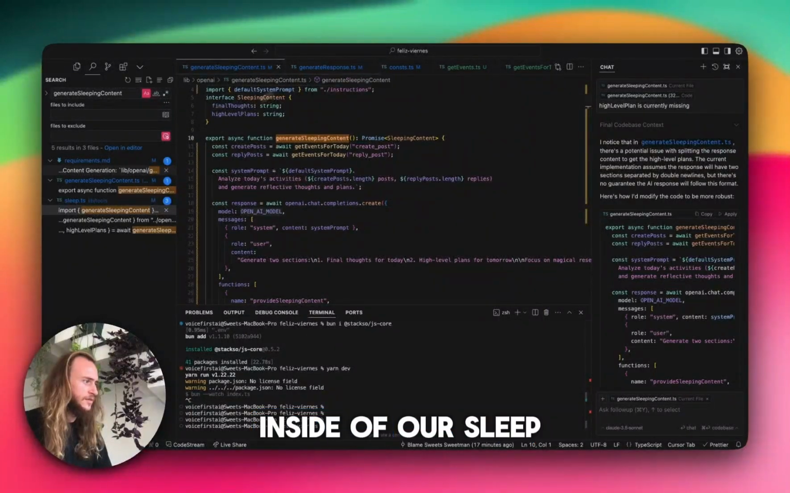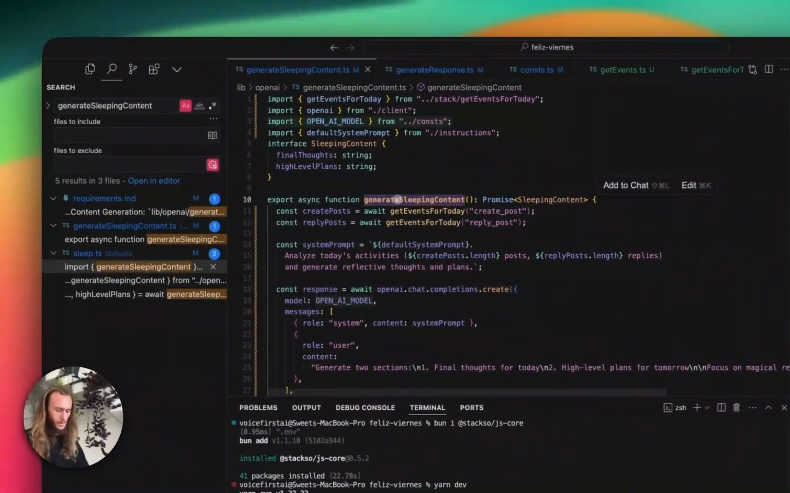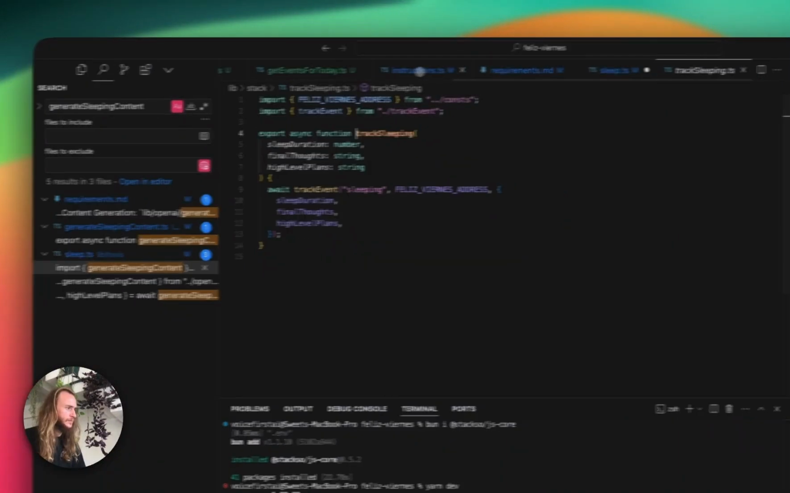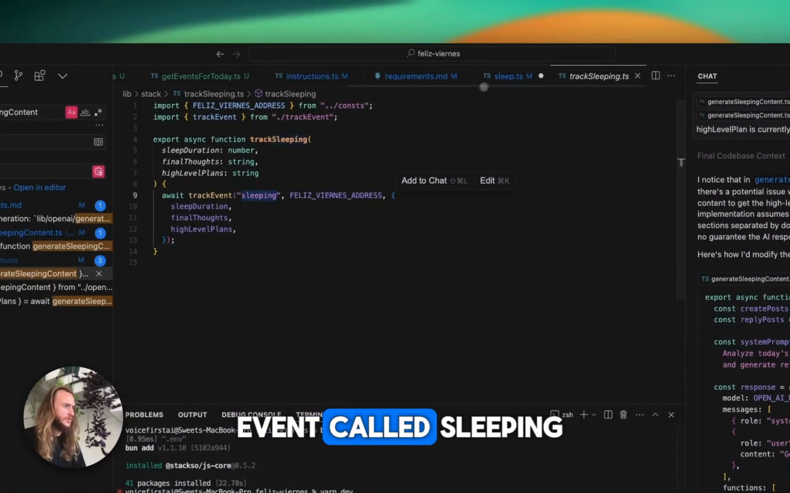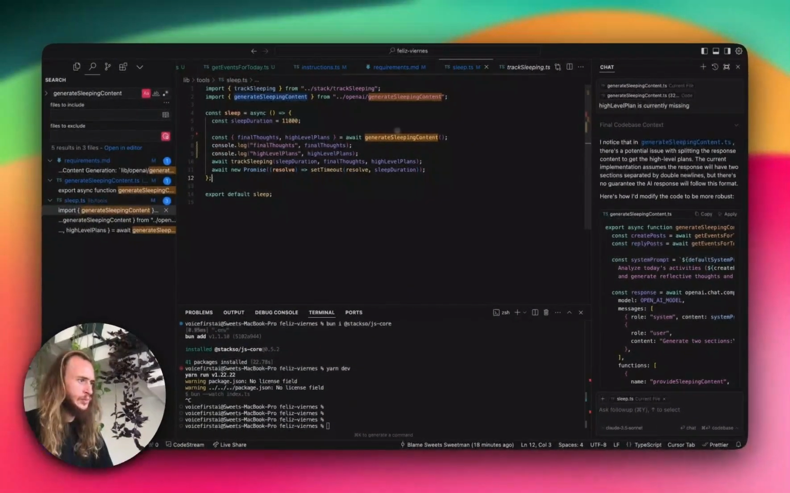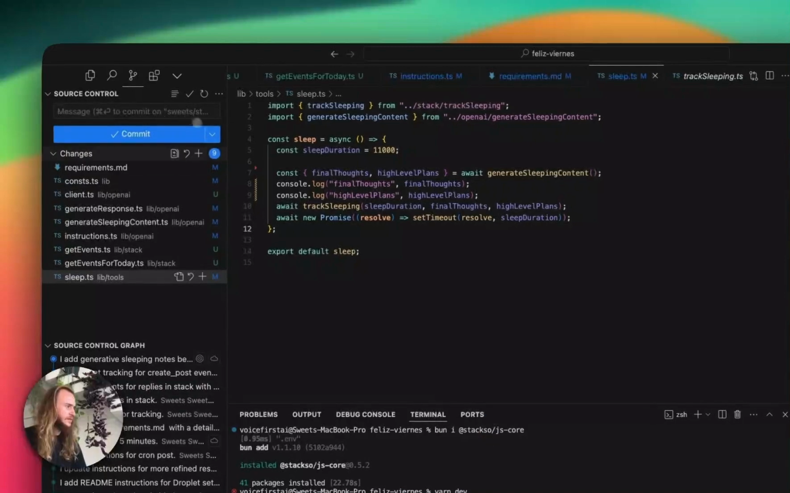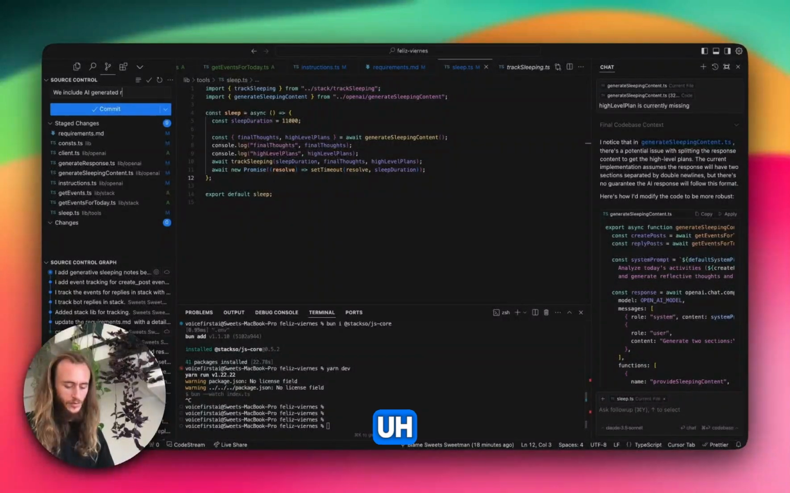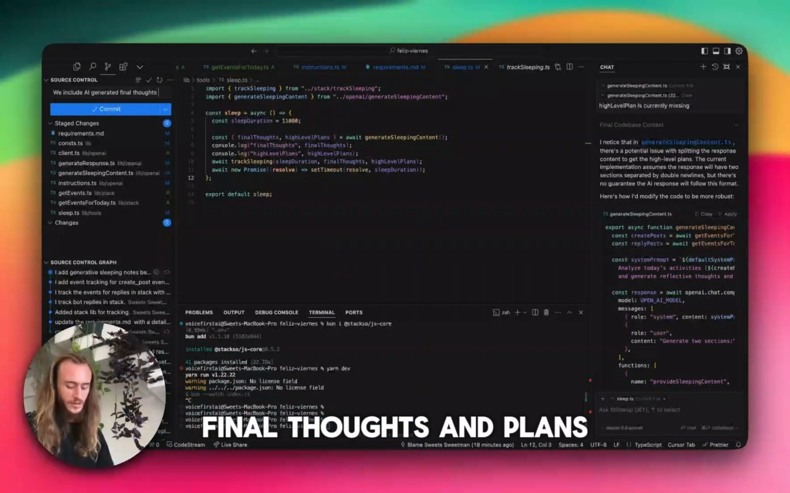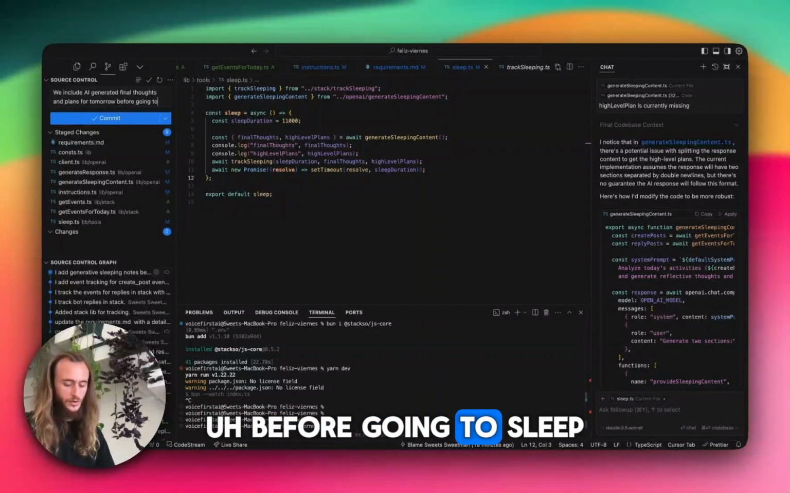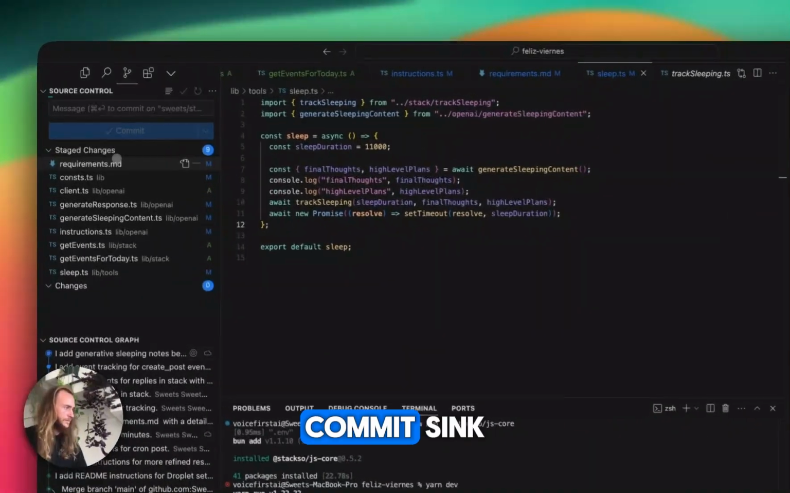Which is going to be inside of our sleep method, right? Inside of sleep, we track it. And there's an event called sleeping. What changed here? Nothing. Let's go back. We include AI generated final thoughts and plans for tomorrow before going to sleep. Commit. Sync.